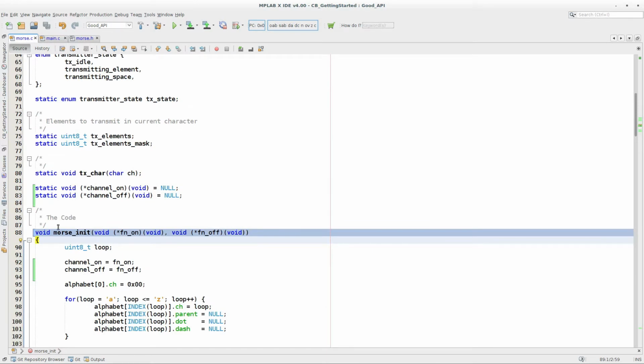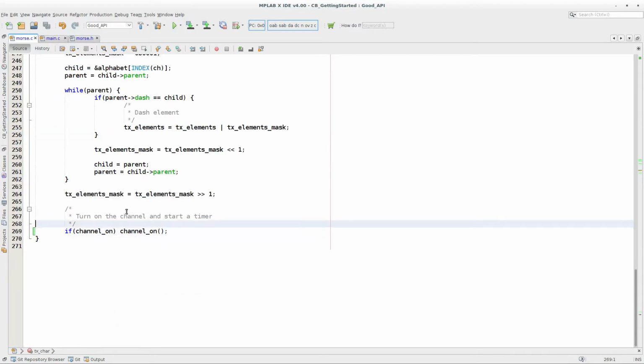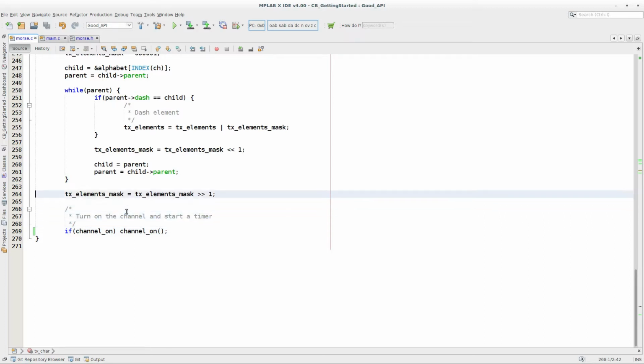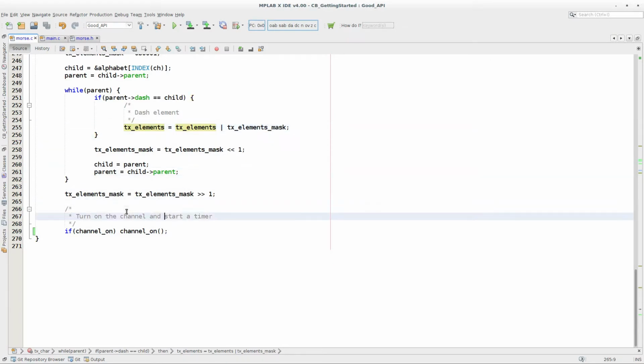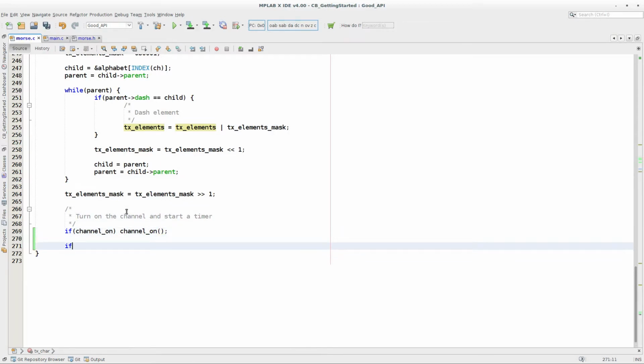The one thing I will say now is that the next thing we want to do, as this comment suggests, is we're transmitting either a dot or a dash, and it's stored in this little byte buffer. It's a buffer, but it's just a byte, and the zeros and ones in this buffer byte dictate whether we're transmitting a dot or a dash. In either case, we want to do a bitwise AND with the mask.